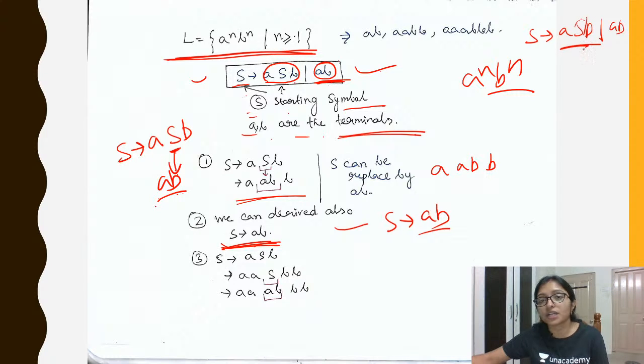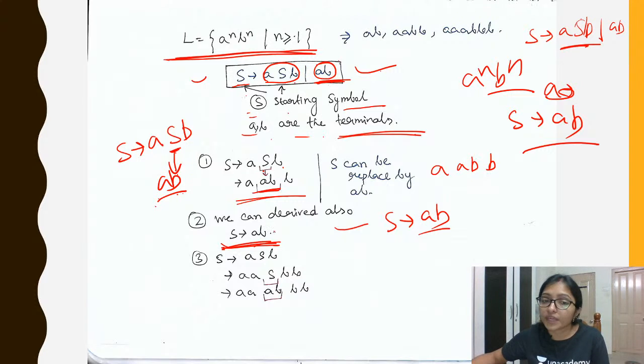Using this production you can do ASB, means you are replacing this, and you can directly take S as AB, right? So we can derive like this also. And in another way, can we derive anything? Try it. Yes, we can derive it like that, the S production was ASB.